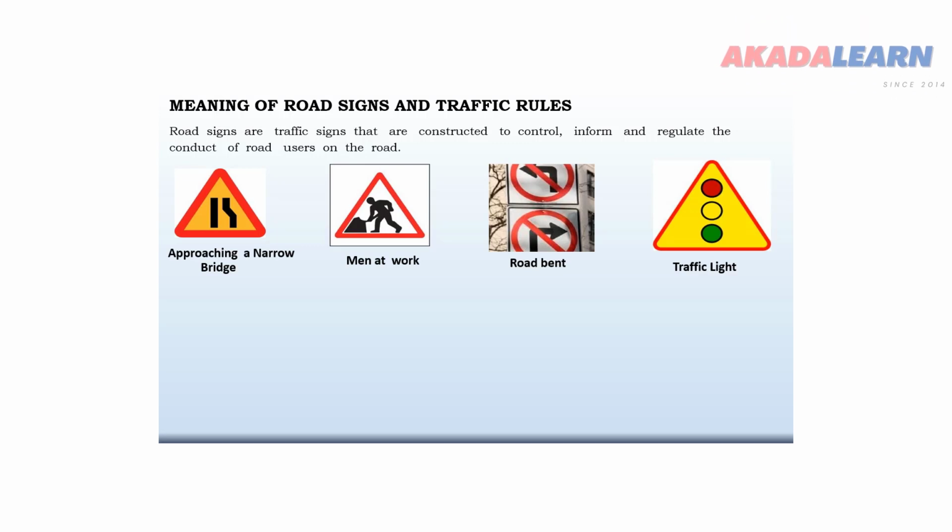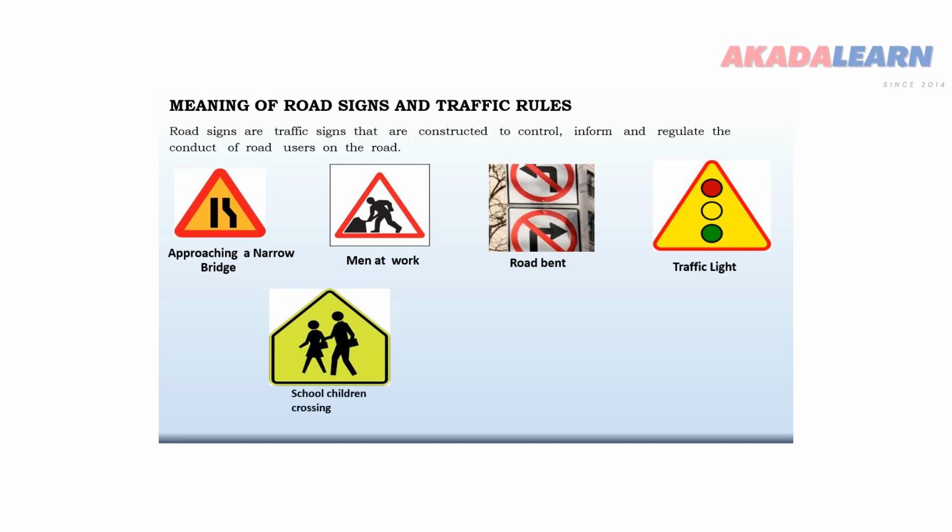Like I said, it has the colors of green, red, and yellow. The green light means go, the yellow light means get ready, and the red light means stop. It signifies that you need to stop. Another name for the yellow color is amber color.